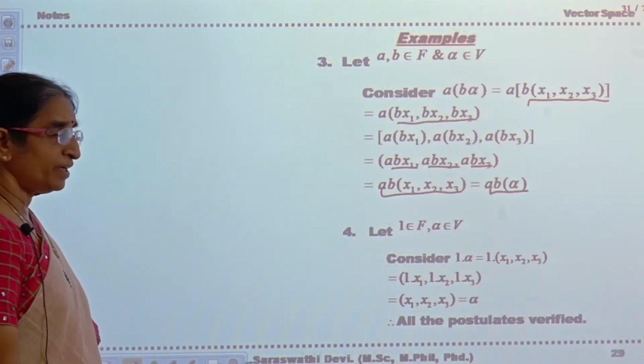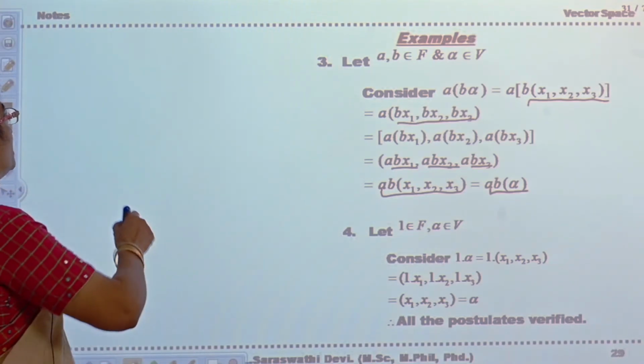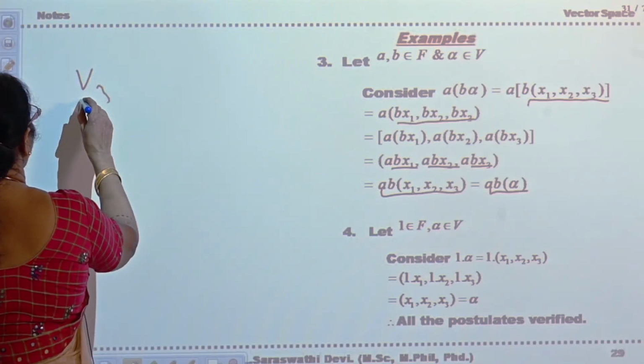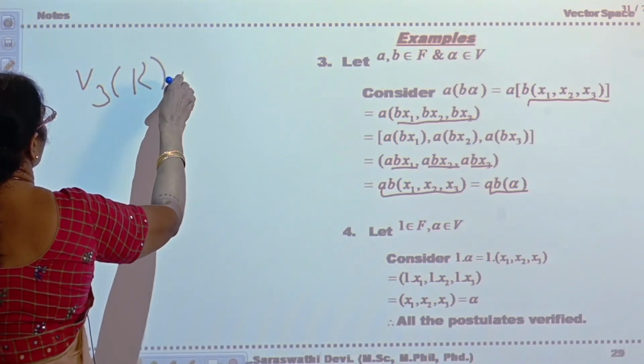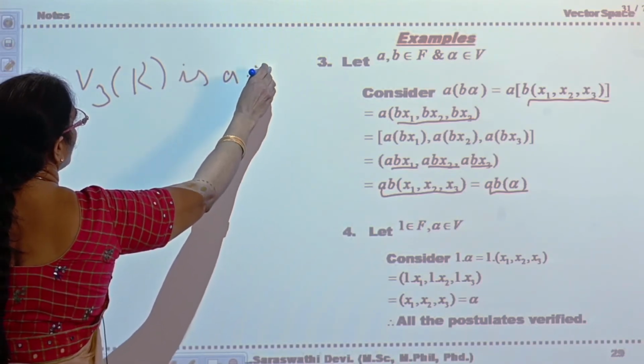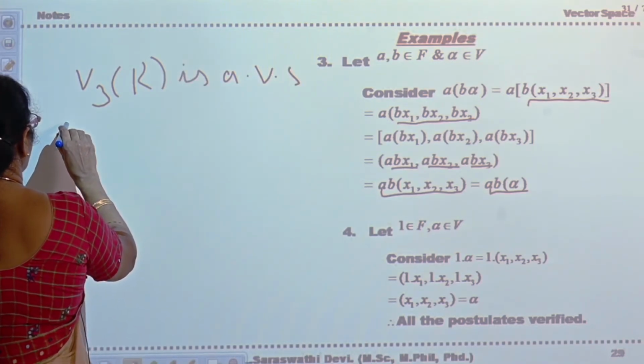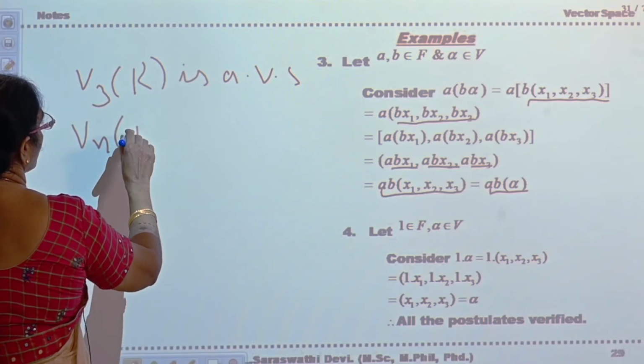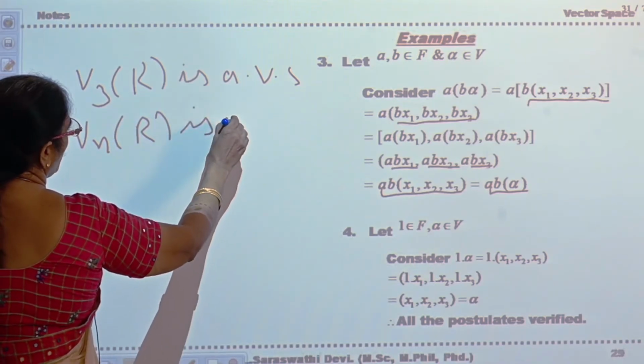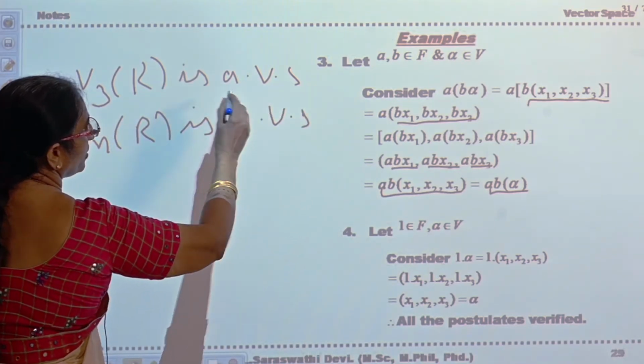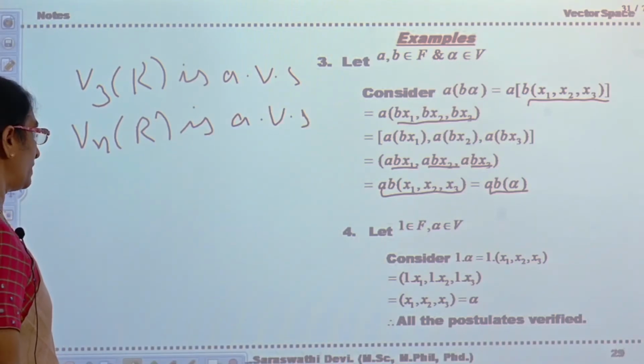Okay. Now V3 of R is a vector space. Similarly, you can say that Vn of R is also a vector space. The steps are the same, but instead of a 3-dimensional vector, you will take an n-dimensional vector.